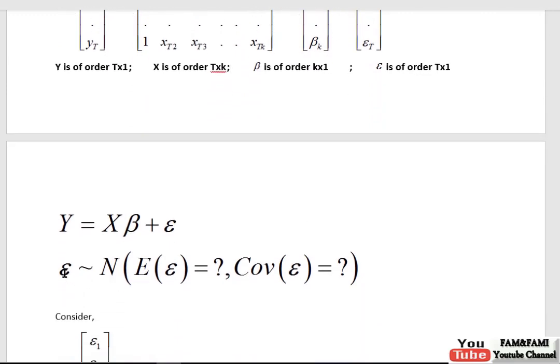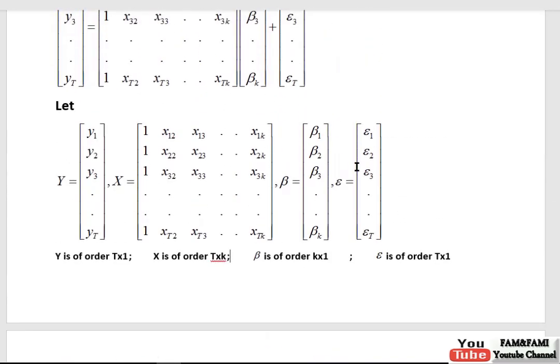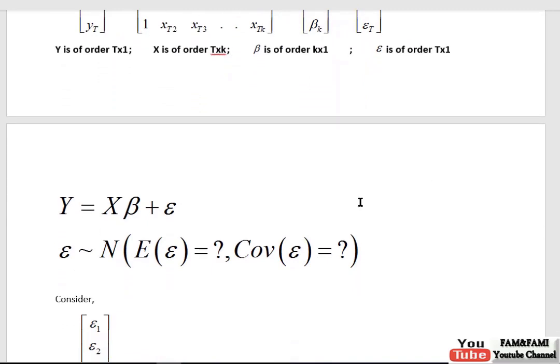So we say that this vector epsilon, since epsilon 1 is normal, epsilon 2 is normal, epsilon 3 and so on up to epsilon t is normal, and all these are elements of this big epsilon, a vector of errors, then by property this big epsilon will also be normally distributed. That's why here this epsilon is normally distributed as well.